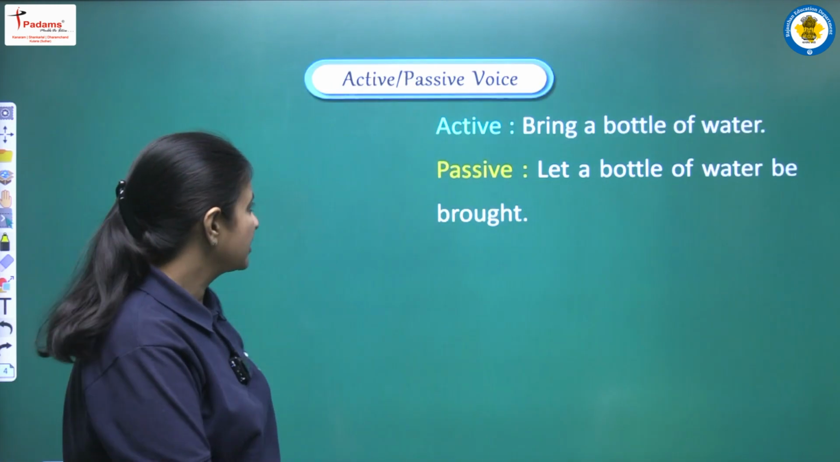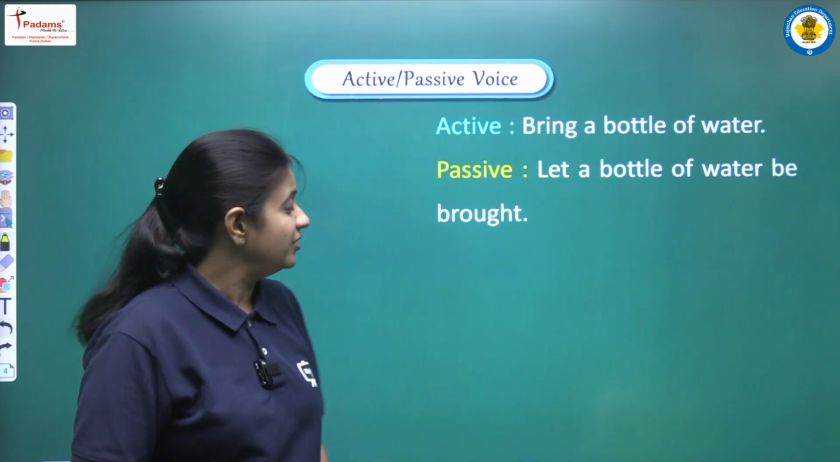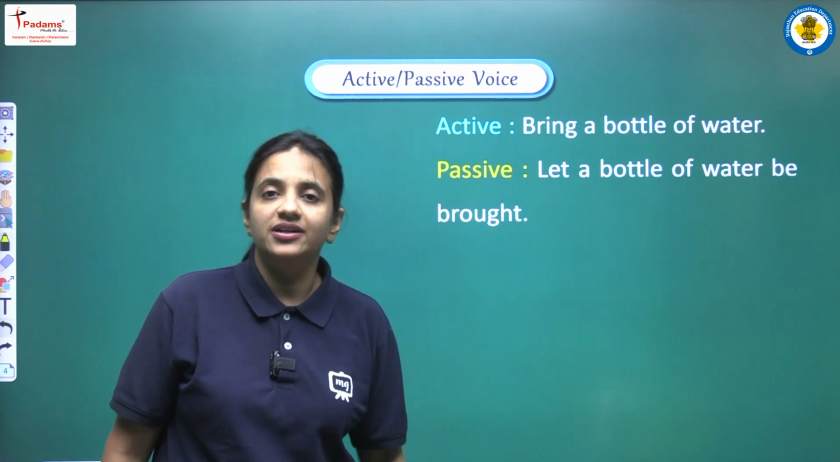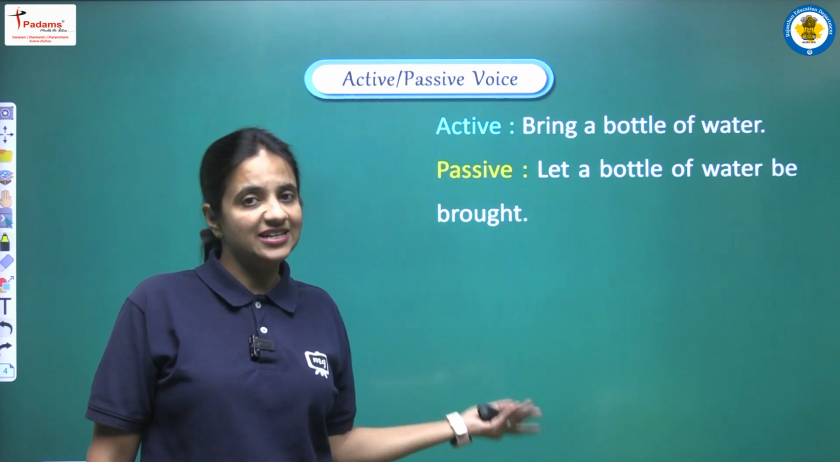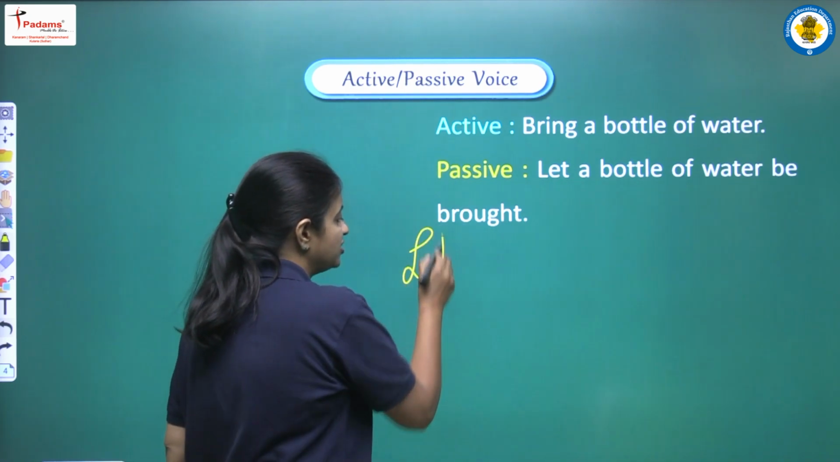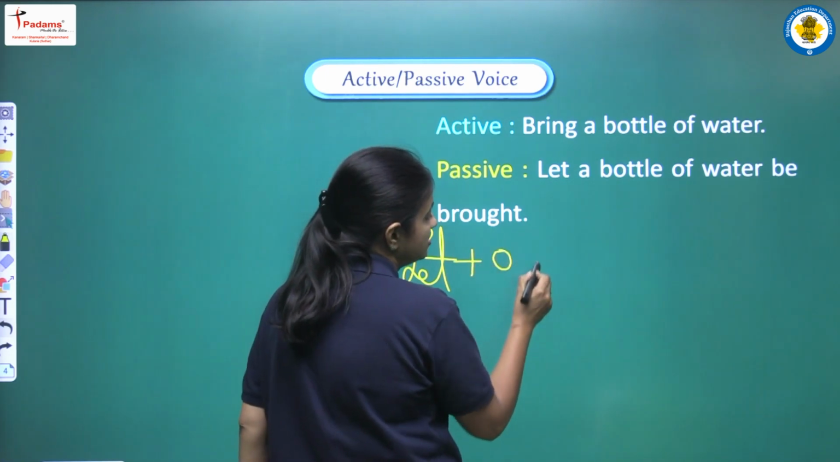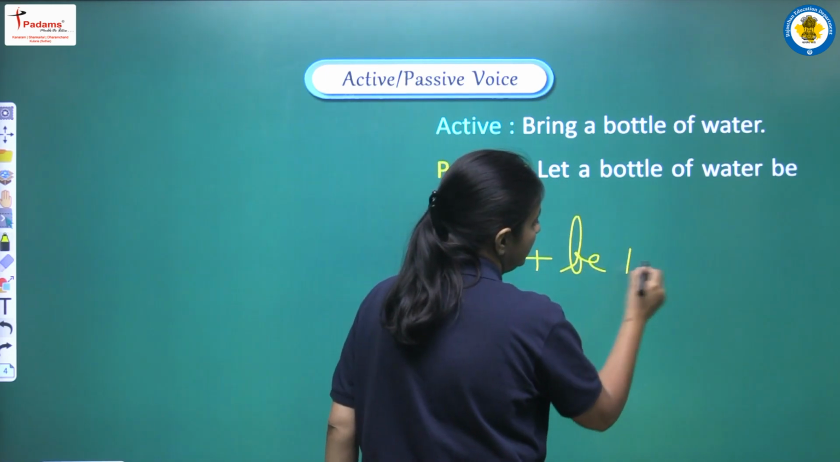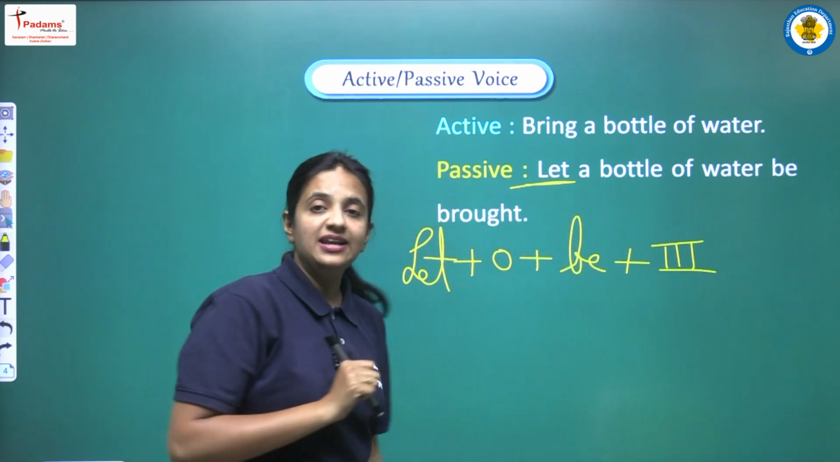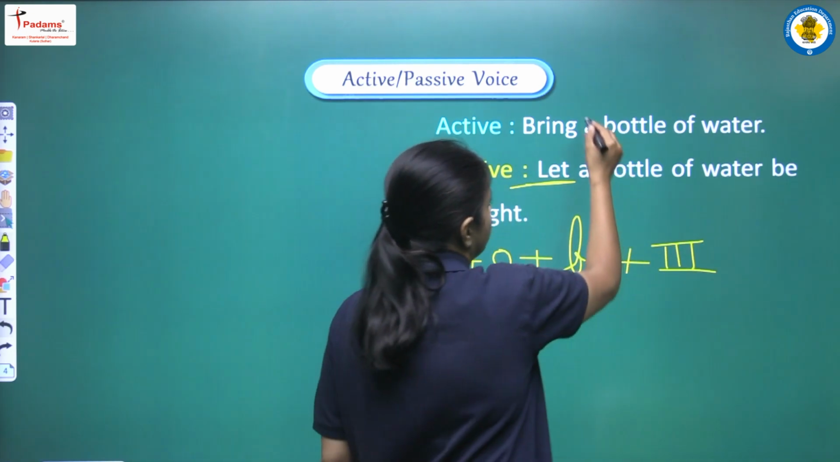Okay, moving on, more examples we are having. Let's read: bring a bottle of water. Again we can say that yes, we are having an imperative sentence here, so yes, we have to use the same structure, that is let plus object plus be plus verb third form. So yes, first of all we are writing let here. Now what is the object?